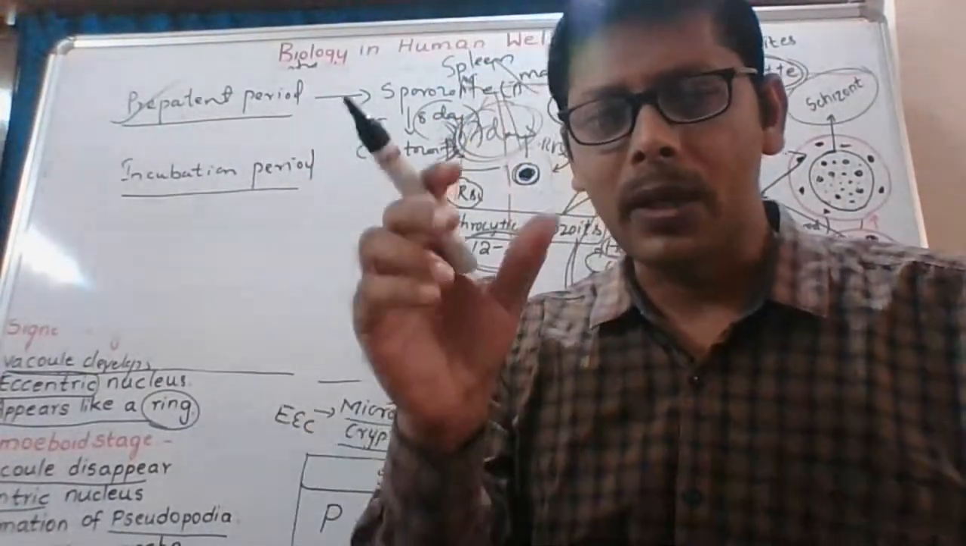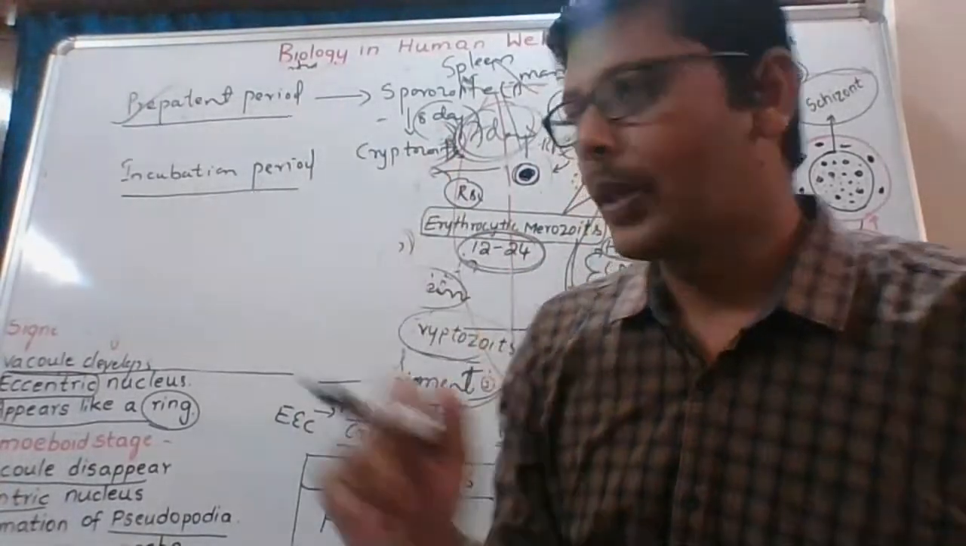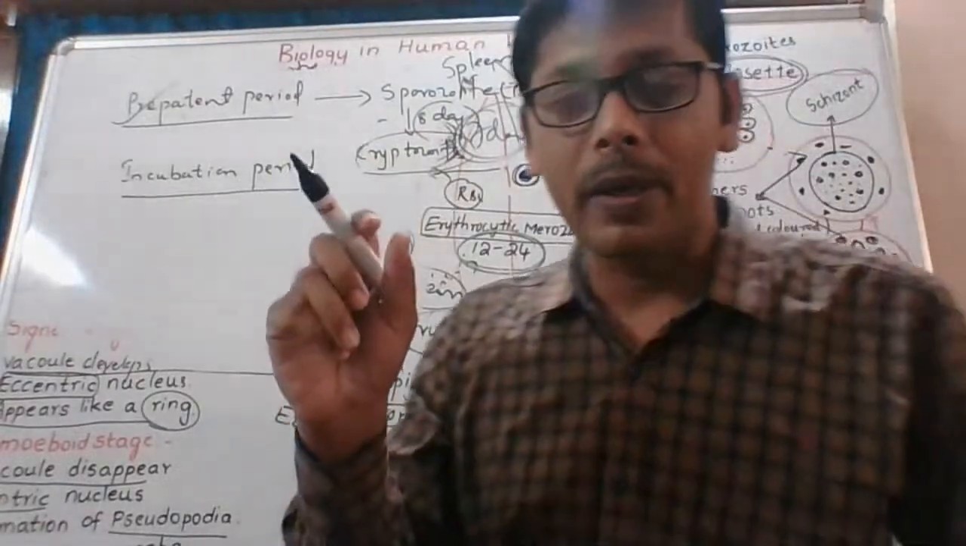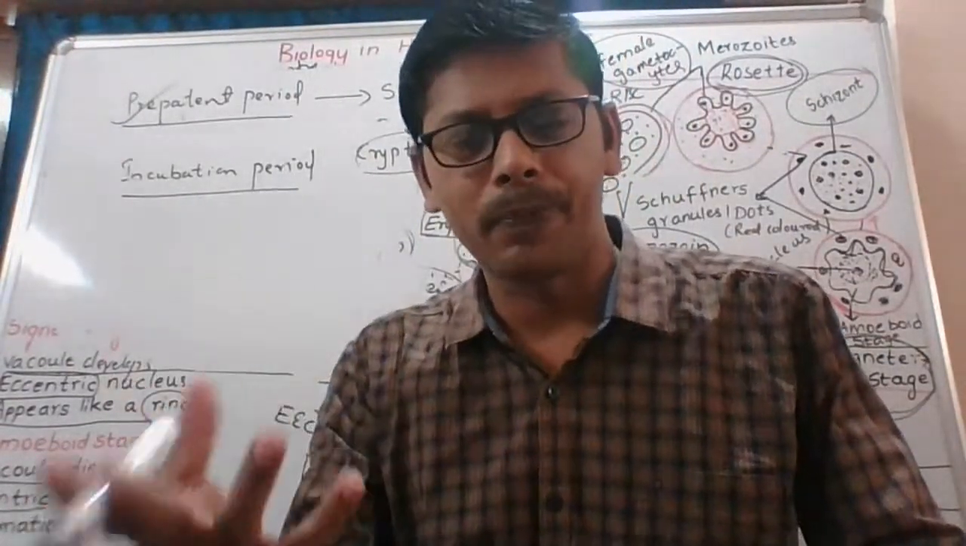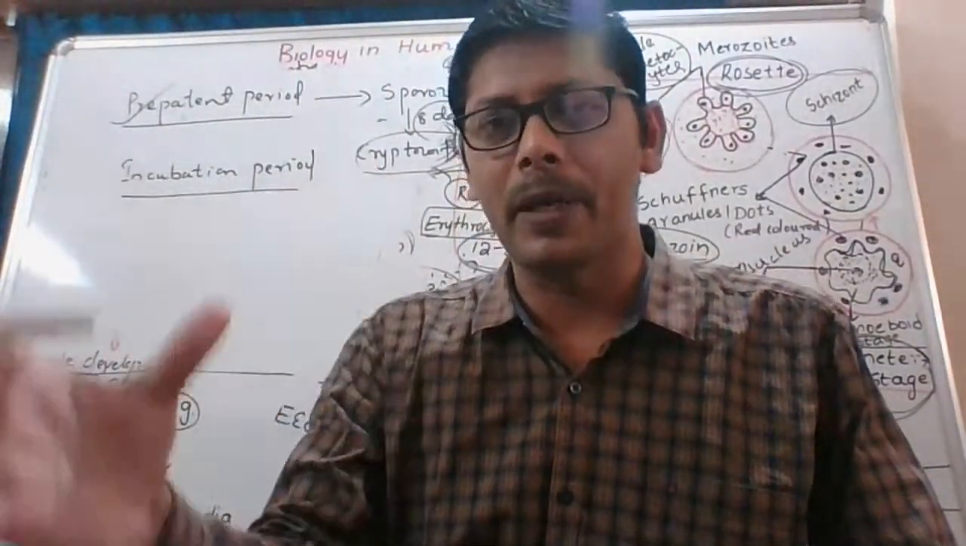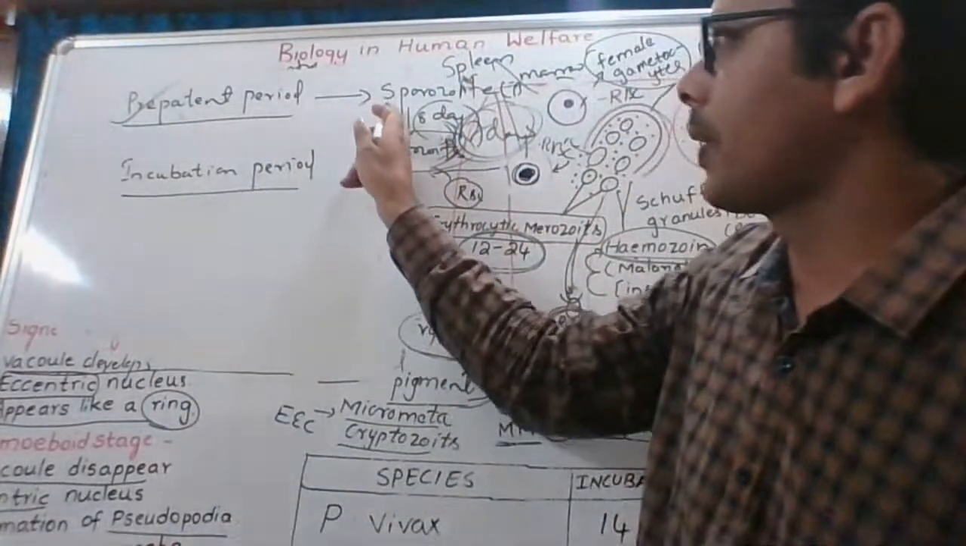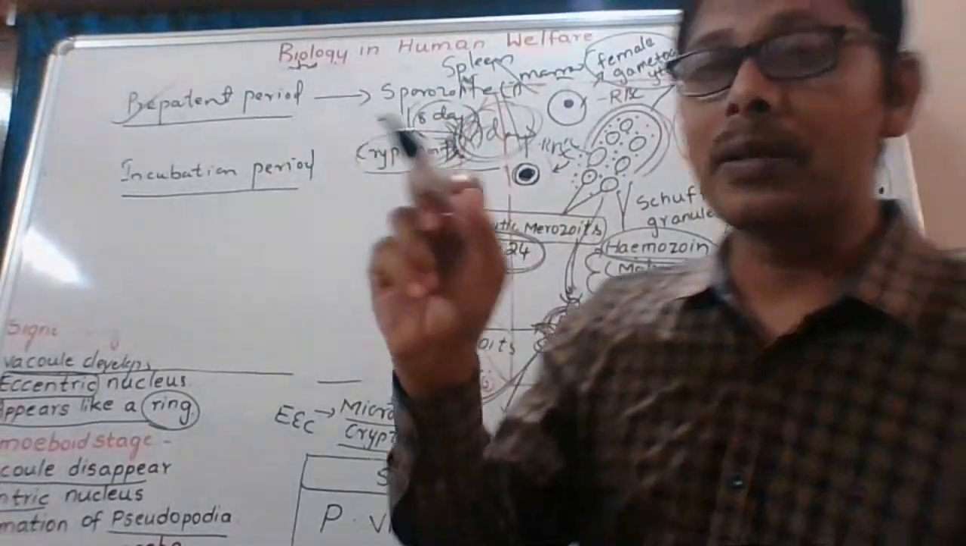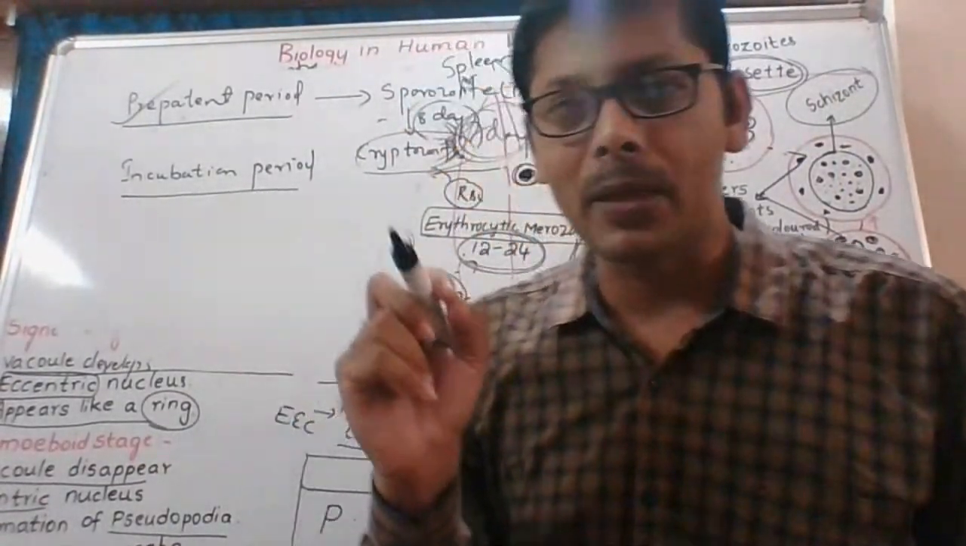After 8 days, okay, they remain 8 days in the liver cell. After 8 days again they release into the sinusoids of the liver. In sinusoids there is blood; after 8 days again it comes into the blood. This is the first entry, this is the second entry. The time interval between these two entries we call pre-patent period.